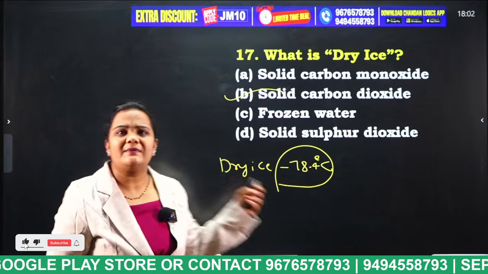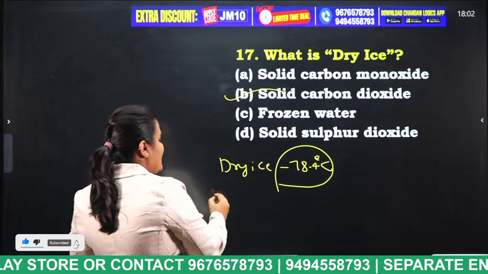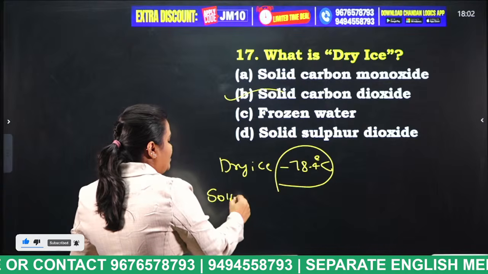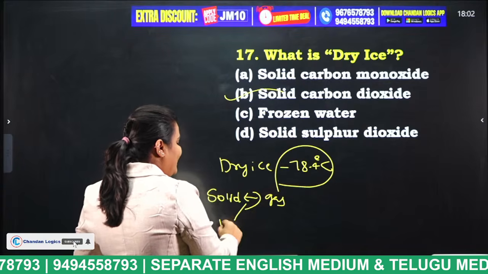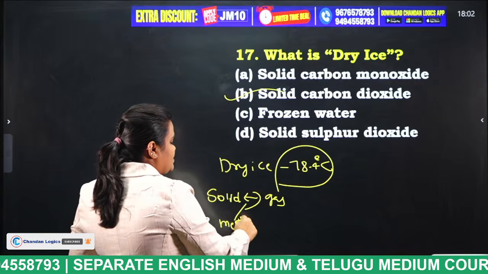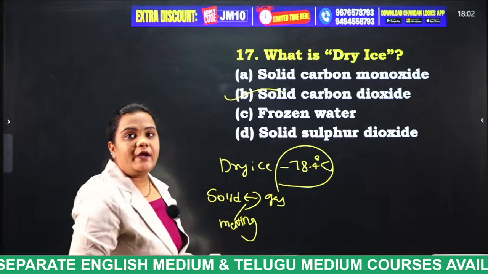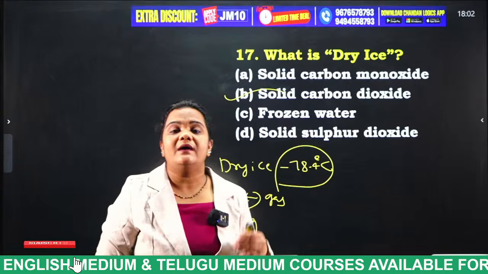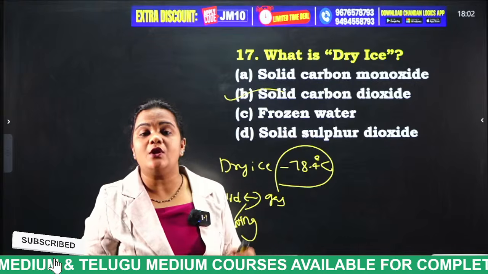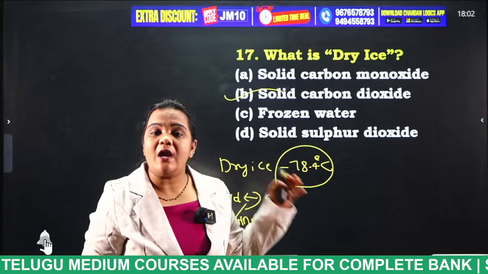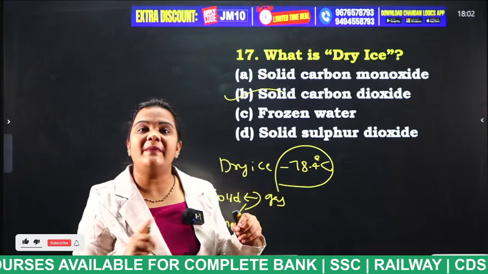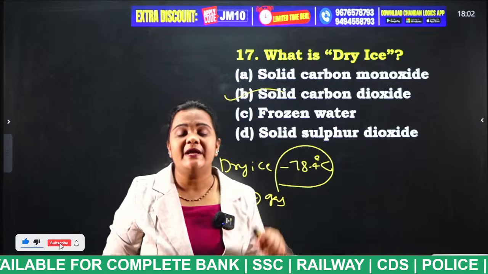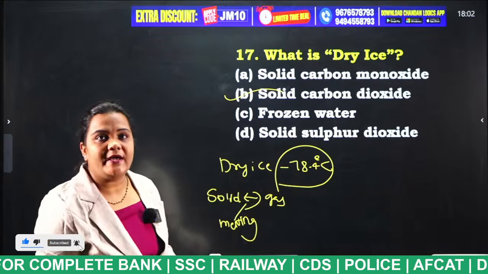Very good. So, what process takes place here? Directly from solid to what state? Gaseous state. There is no melting state in solid carbon dioxide. Under very high pressure and low temperature, the solid is converted into gas but not liquid. There is no melting for this solid carbon dioxide, which is known as dry ice. Okay. Next.